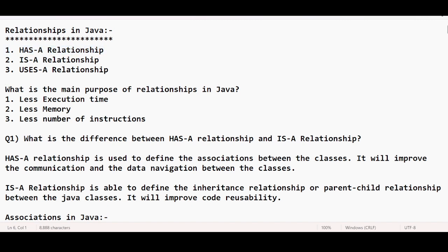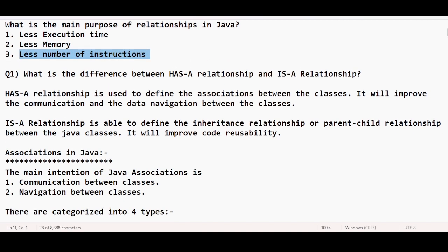When you ask me what is the main purpose of a relationship in Java, why it is necessary to make a relationship between two classes, the answer can be very simple. You can achieve less execution time, the memory consumption can be less, and there can be fewer instructions. There is a difference between the has-a relationship and the is-a relationship. However, we are going to see the is-a relationship in a future topic. So our understanding is completely restricted to the has-a relationship.